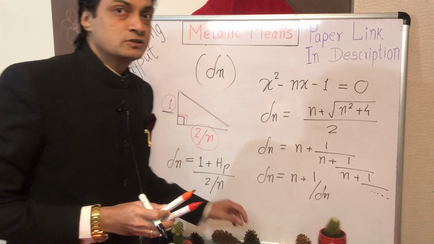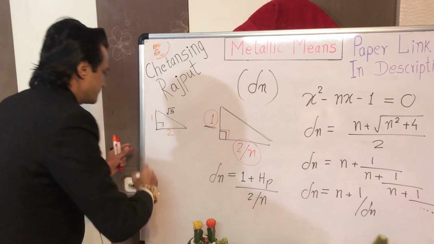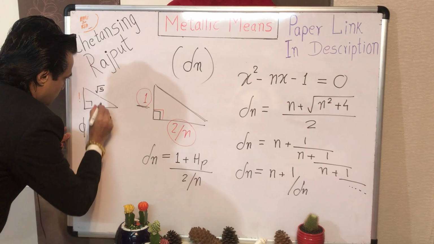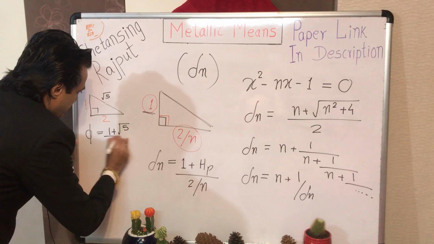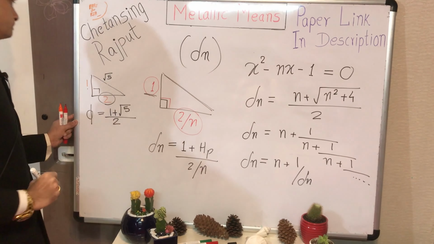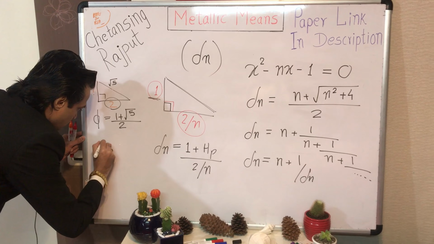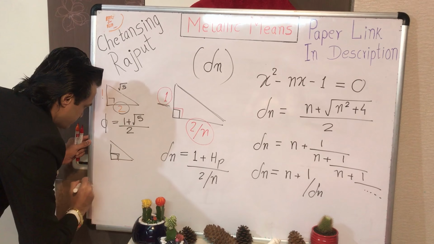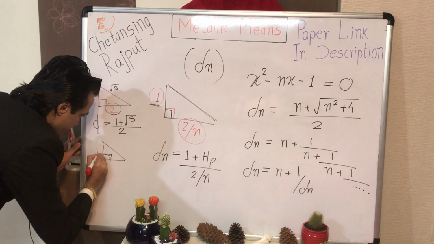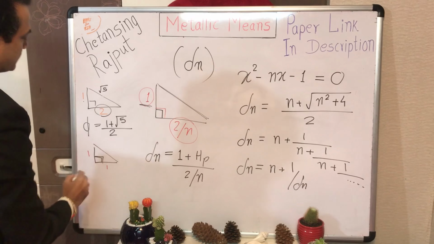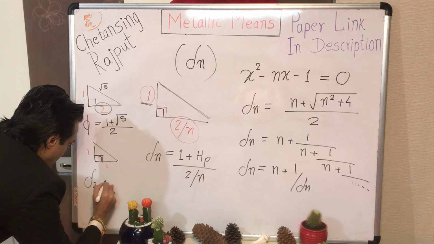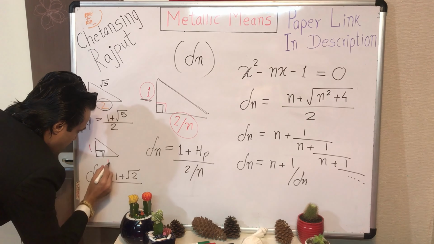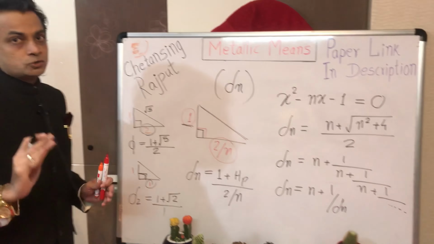It represents the first metallic mean, like the golden ratio is equal to cathetus 1 plus hypotenuse root 5, divided by second cathetus 2. Similarly, the silver ratio is represented by another right triangle, the isosceles right triangle having its catheti 1 and 1, and this right triangle gives the precise value of the silver ratio as cathetus 1 plus hypotenuse square root of 2, divided by second cathetus 1, and so on.